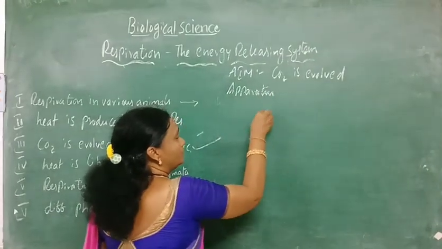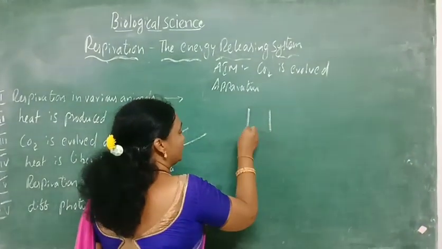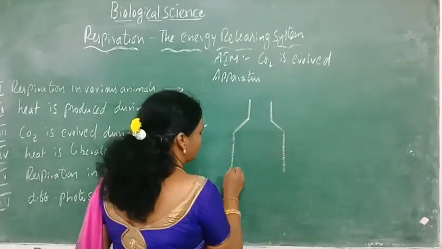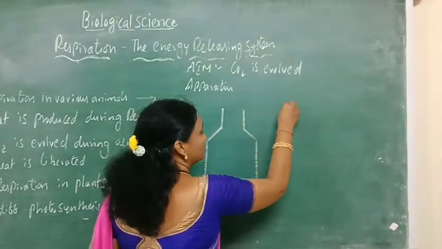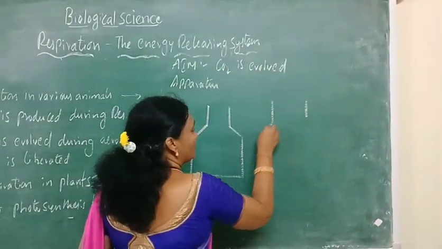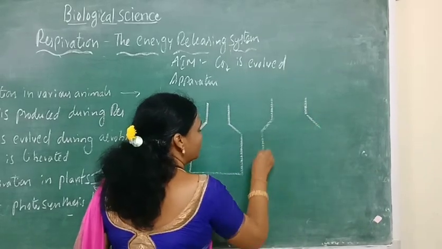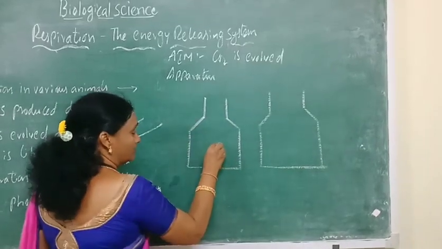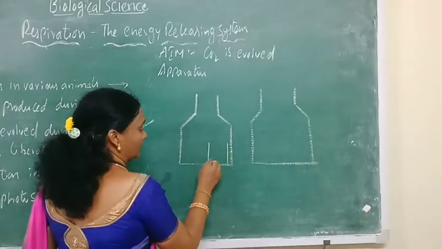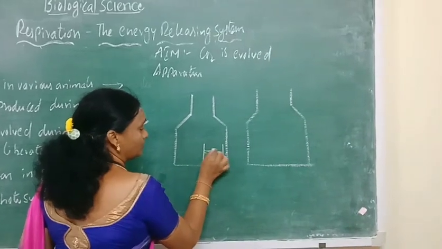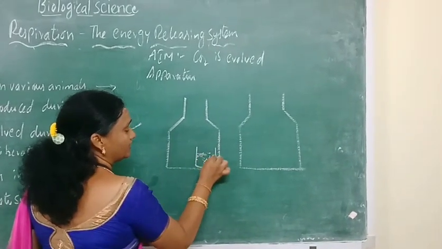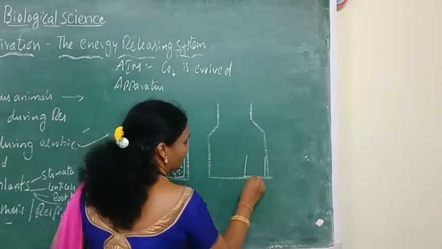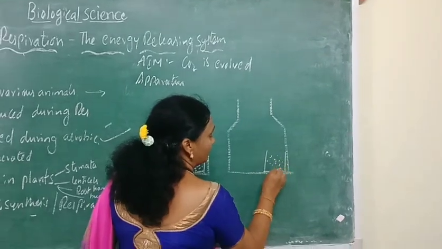We need two plastic or glass bottles, and see that the glass bottle has a wide mouth. So wide mouthed glass bottles are taken. In one of the glass bottles, keep a small wash bottle or small beaker containing lime water. The same thing we will do for the second bottle, where we also place the lime water.